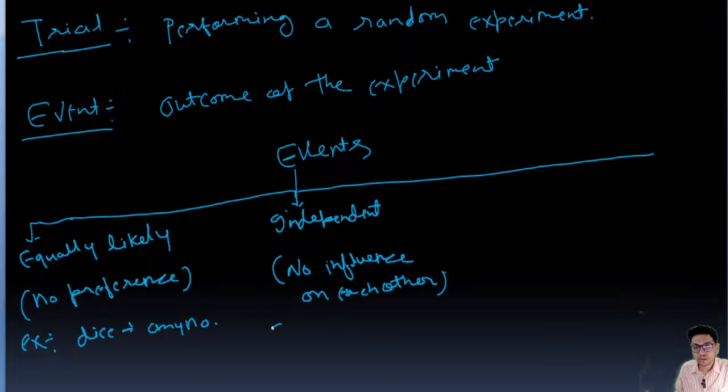For example, tossing 2 coins. If you are tossing 2 coins, they are not going to affect each other, right? So that is called independent events. Or if you are throwing 2 dice, they will not affect each other, so that is called an independent event.